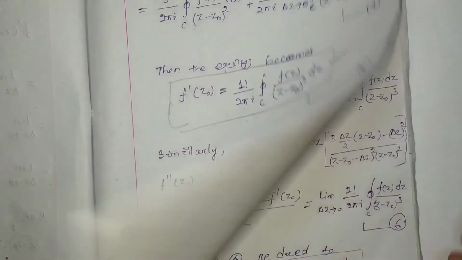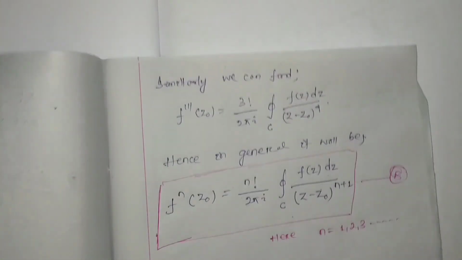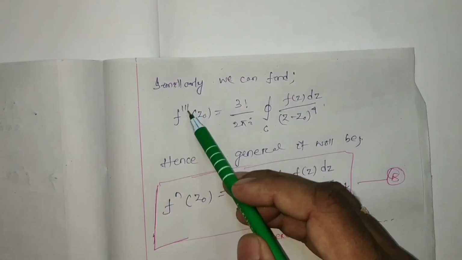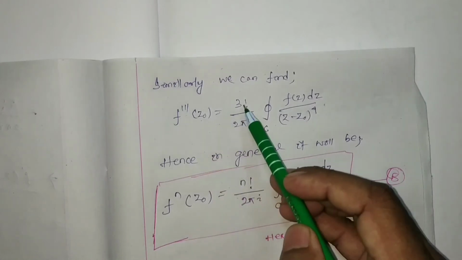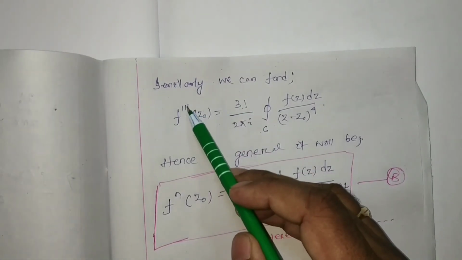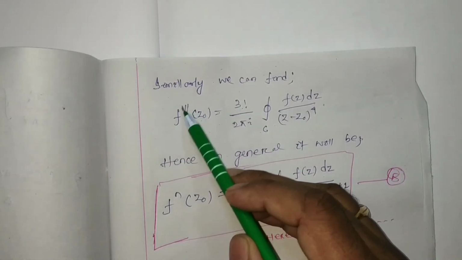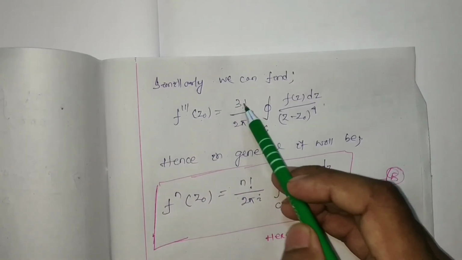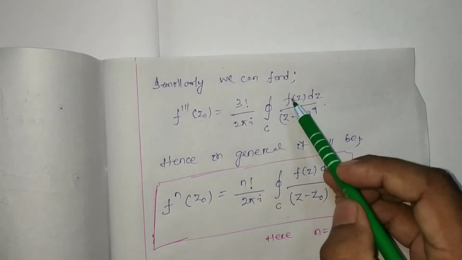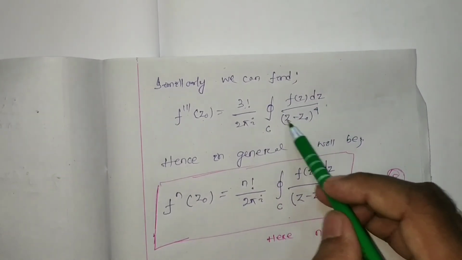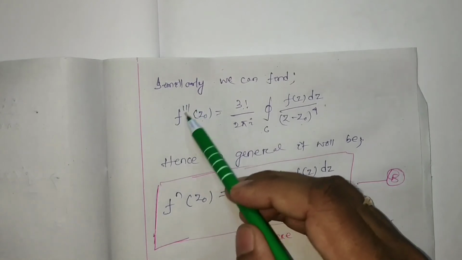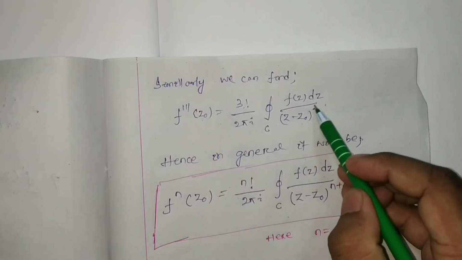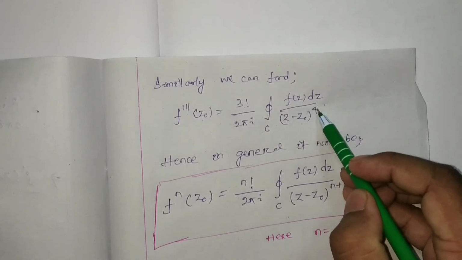So similarly we can find f triple dash z0 will be equal to 3 factorial, because however many derivatives we take, that much factorial will come over here. So 3 factorial by 2 pi i closed integration c f(z) dz by (z minus z0) to the power, this is the third derivative, so 3 plus 1, 4: (z minus z0) to the power 4.